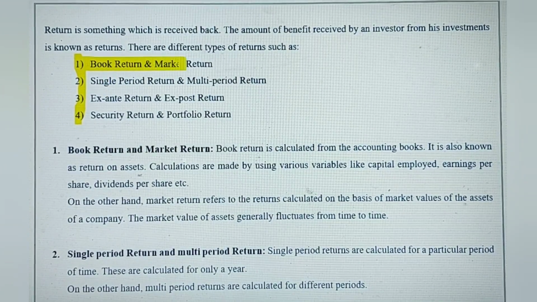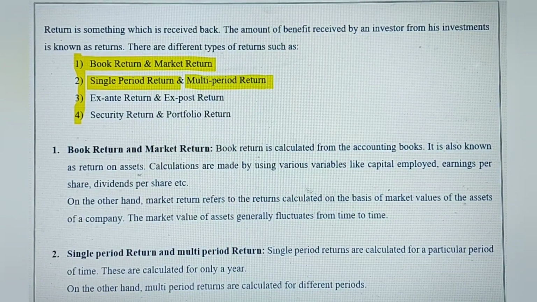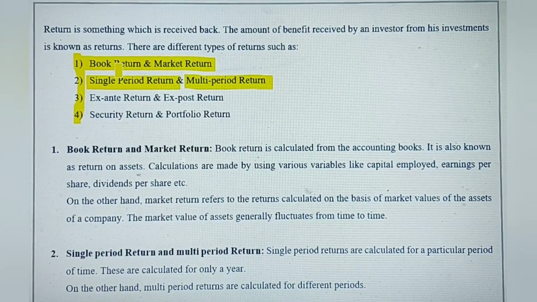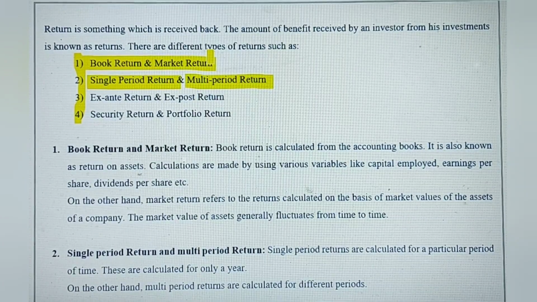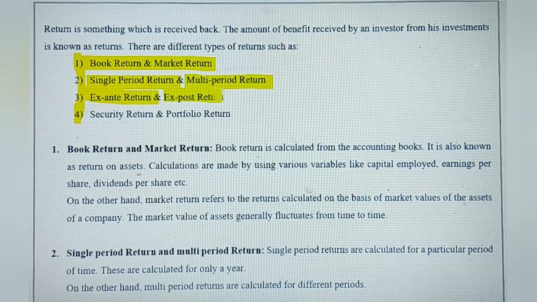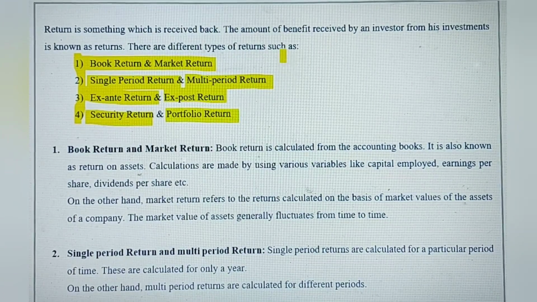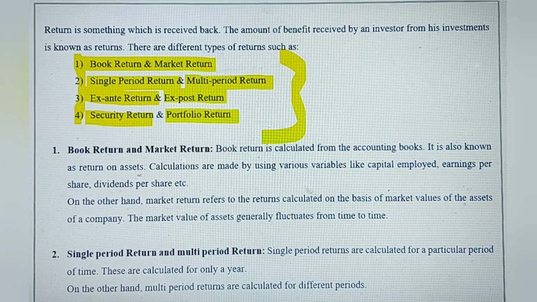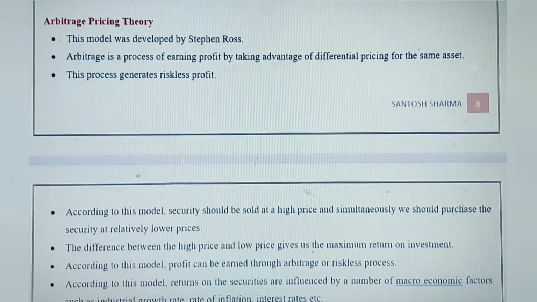The first one is book return and market return, then single period return and multiple period return. Actually, you can define them along with the words that are there. Book return is what is there in the book, so accounting books, and market return is what they actually get in practice. Then ex ante return and ex post return, then security return and portfolio return. So all these different types of returns you might be asked to answer, and you might get them in short notes also.